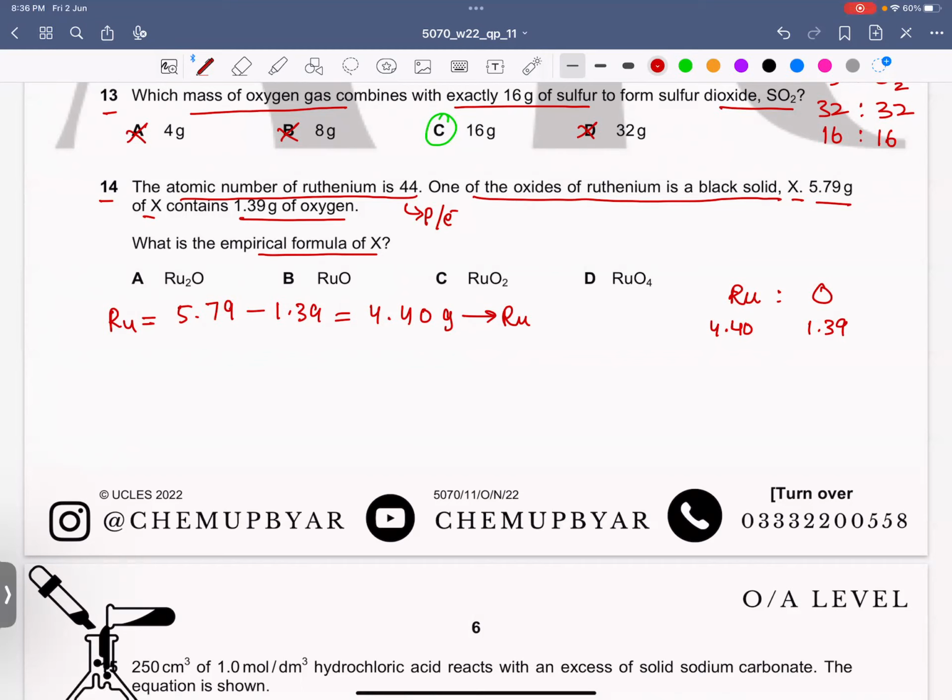Can anybody tell me the AR of ruthenium? Sir, 101. 101. And oxygen is 16. So can you divide and tell me?